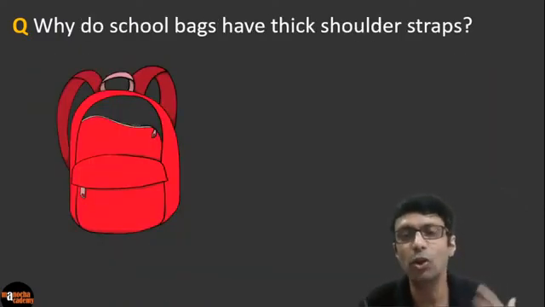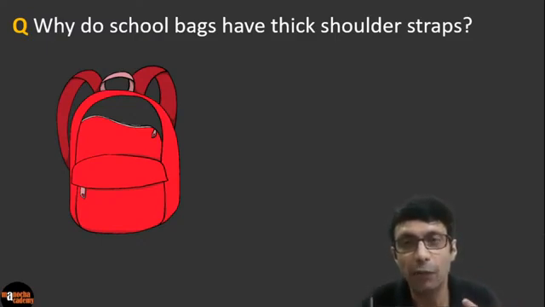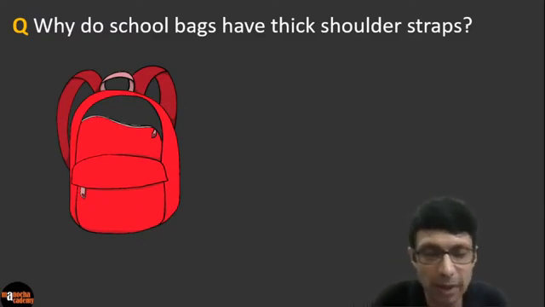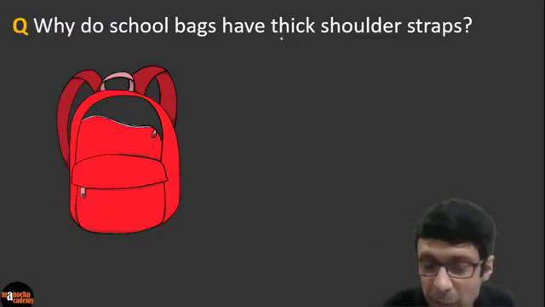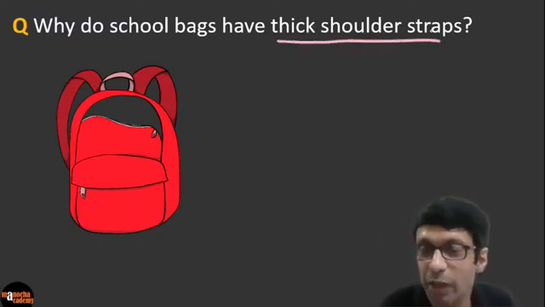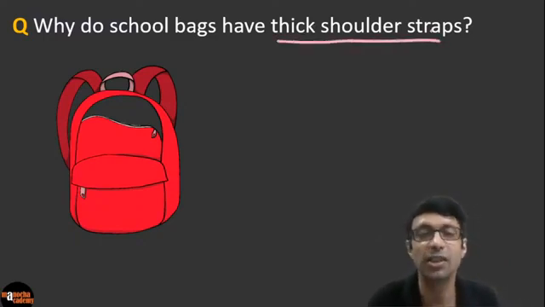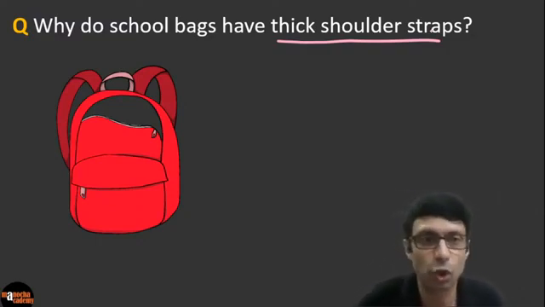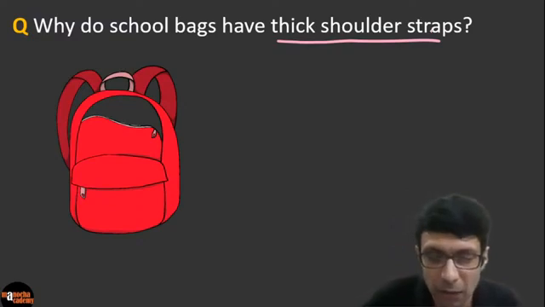When you carry your school bags, and it's full of books and all, the school bag feels heavy. So why do the school bags have thick shoulder straps? So come on guys, can you tell me this answer? I think you've experienced this in your daily lives, right? When you take your school bag, or let's say you're going on a trip and you carry a bag, you prefer the one with thick shoulder straps. Why? So can you see here?